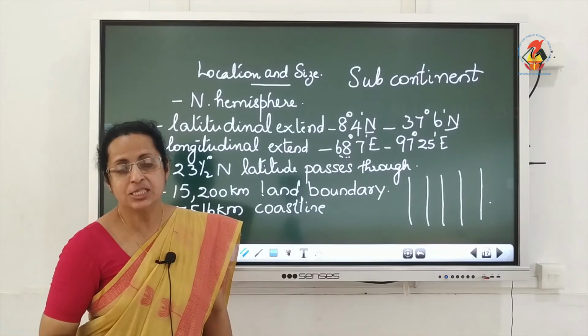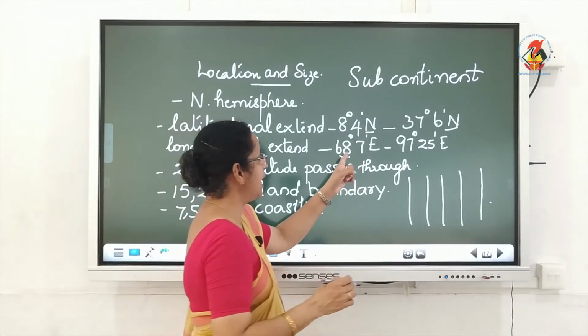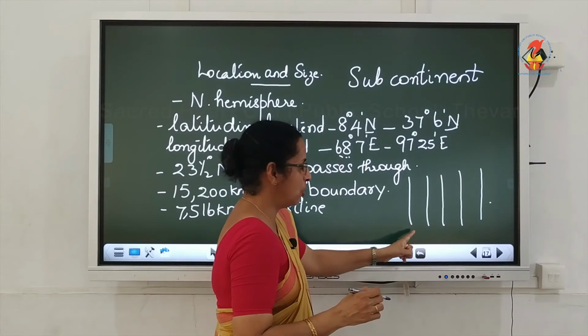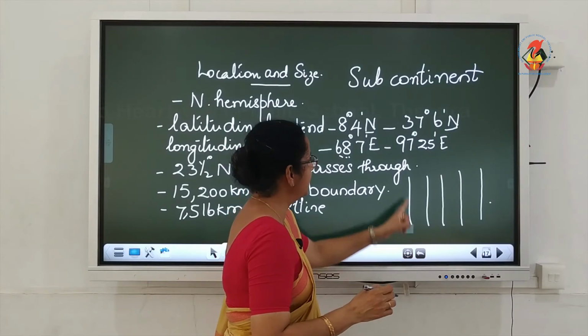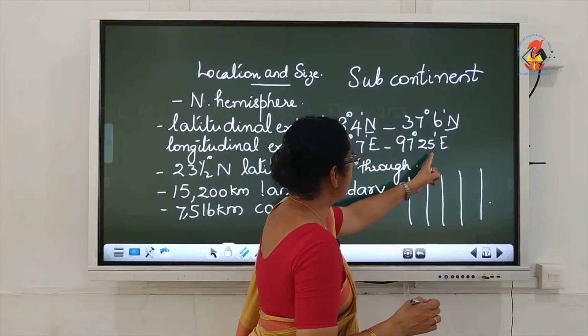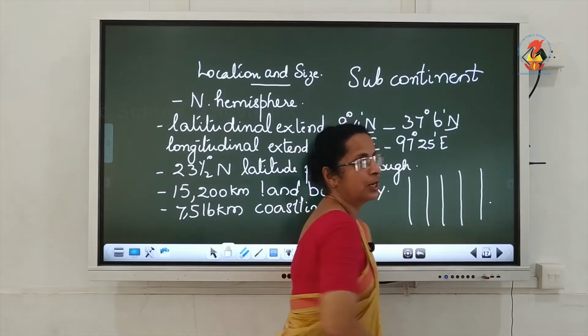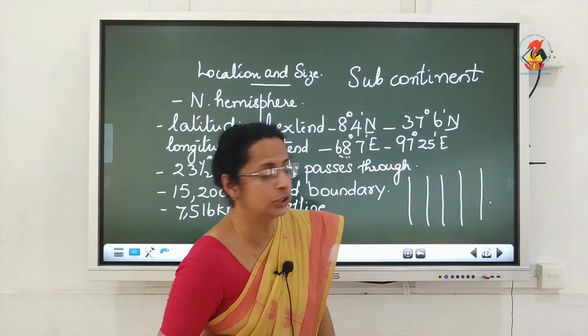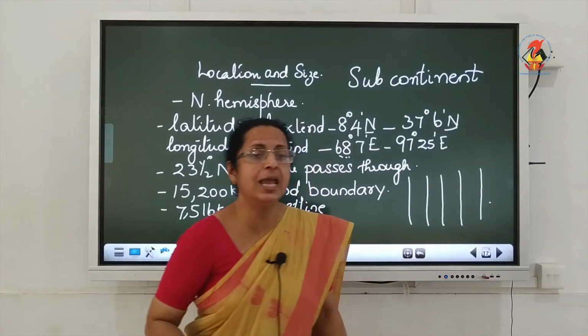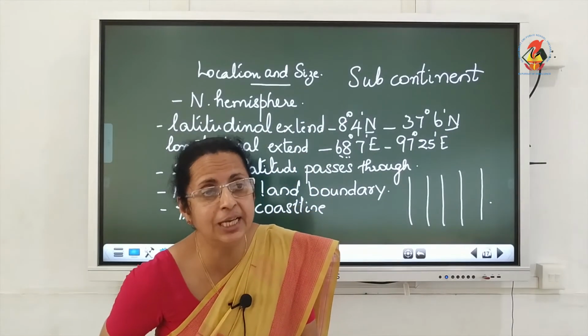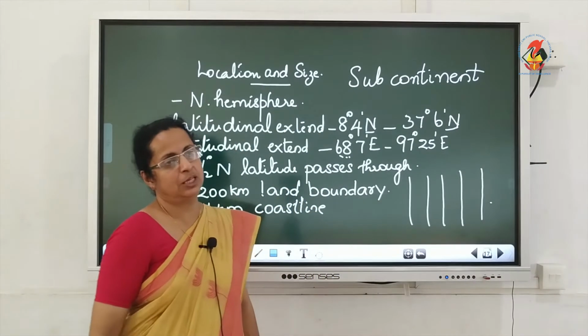How many longitudes? 97 minus 68, you will get about 30 degrees of longitude passing through the country.